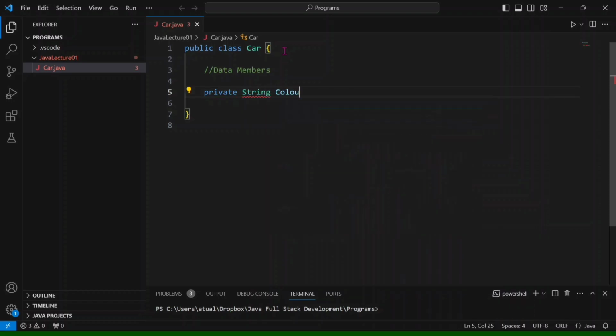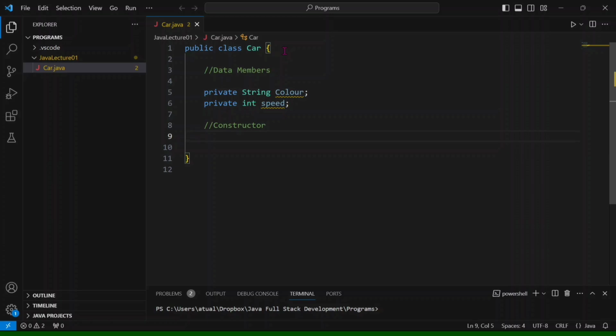Car has a color, and another variable, speed. After that we are going to create one constructor.